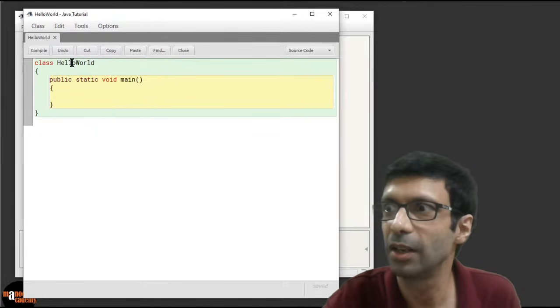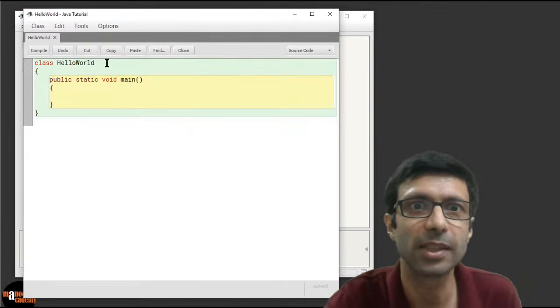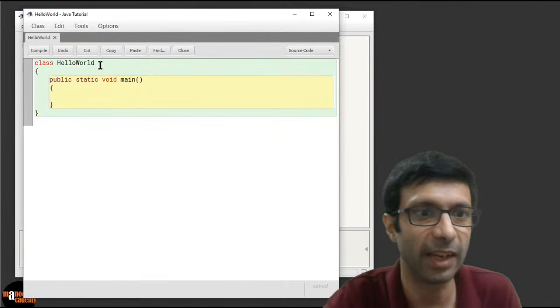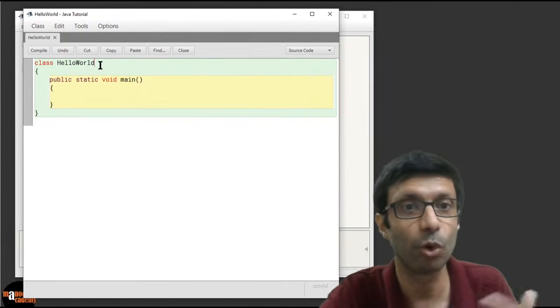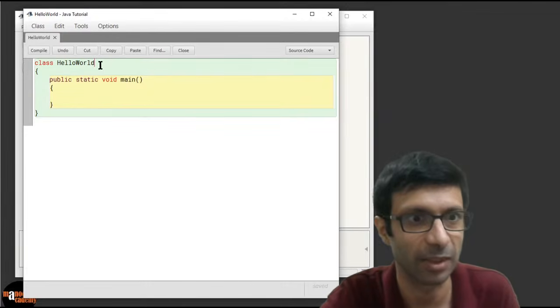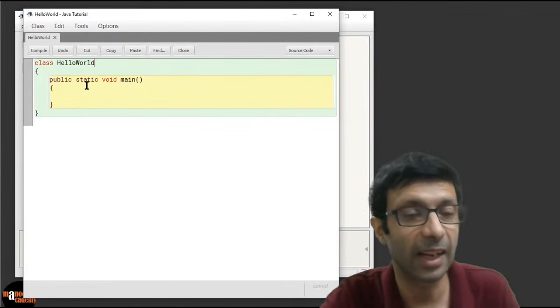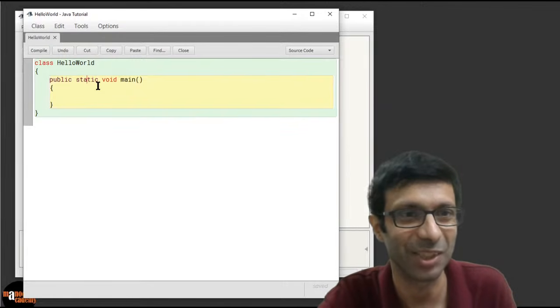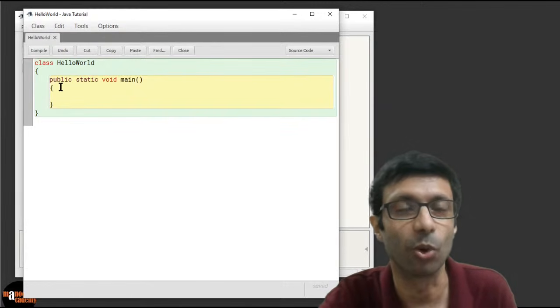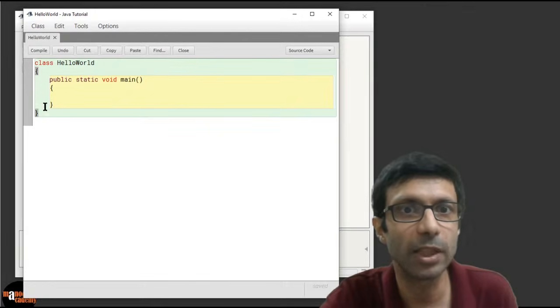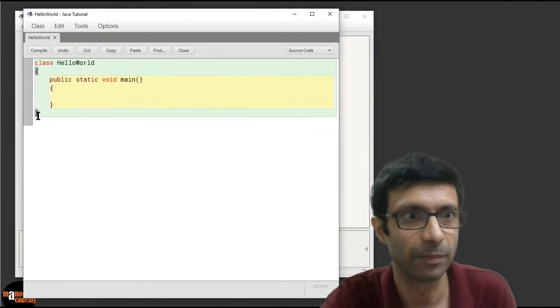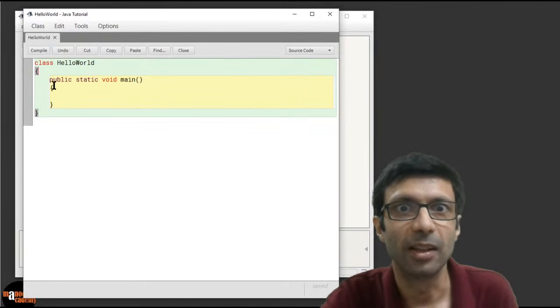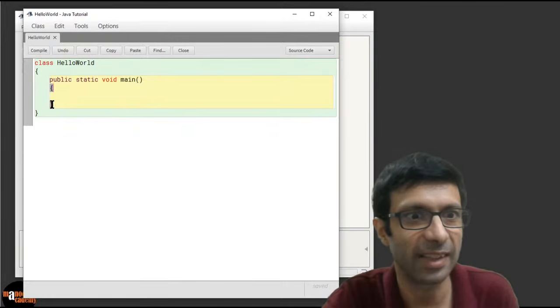If you take a look here, class HelloWorld, this first line, that is the container, because every program in Java is typically placed in a class. A class can have many functions, and the main function is main, as the name suggests. This is where you write the code. It's very important to put these braces, because the braces tell it the class starts here and the class ends here. Similarly, the main function starts here and it ends here.